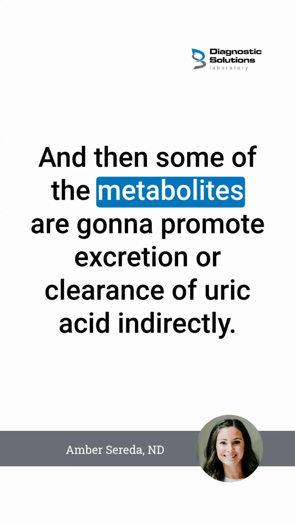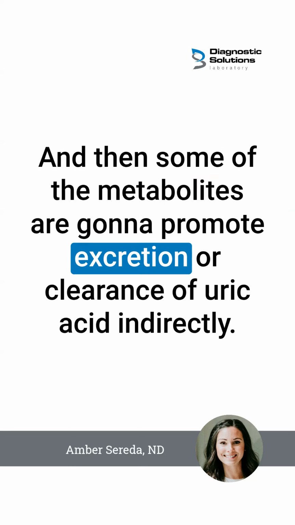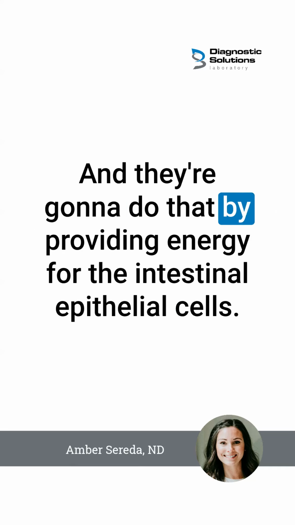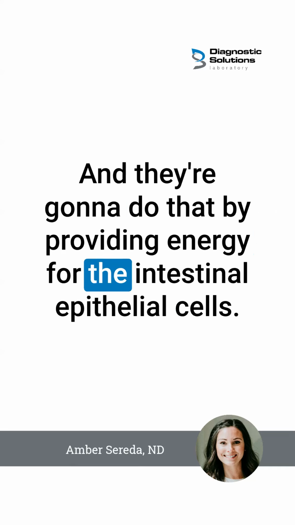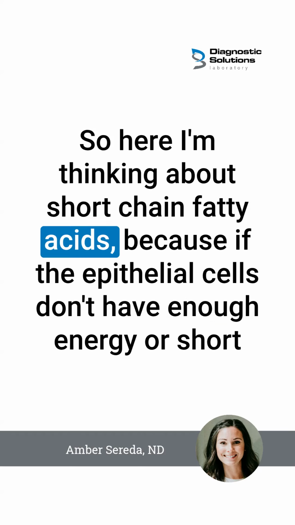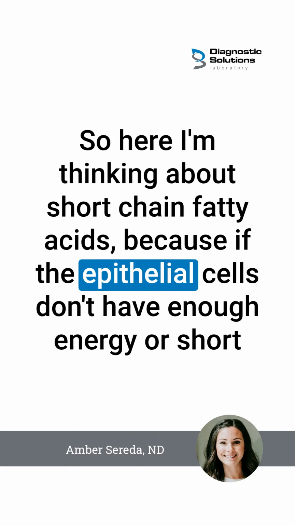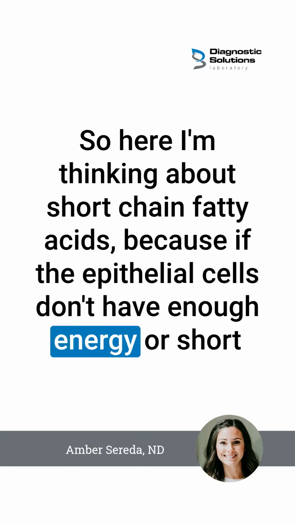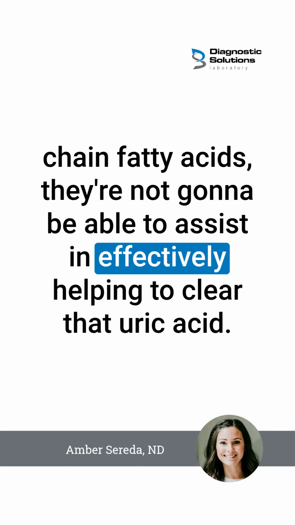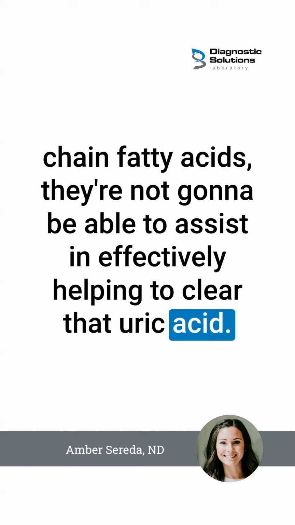And then some of the metabolites are going to promote excretion or clearance of uric acid indirectly. They're going to do that by providing energy for the intestinal epithelial cells. So here I'm thinking about short chain fatty acids, because if the epithelial cells don't have enough energy or short chain fatty acids, they're not going to be able to assist in effectively helping to clear that uric acid.